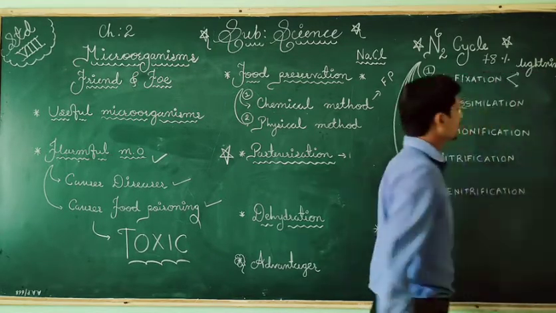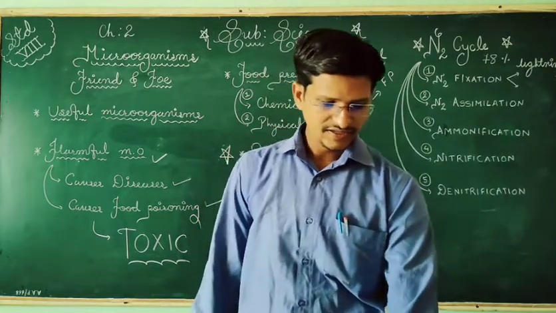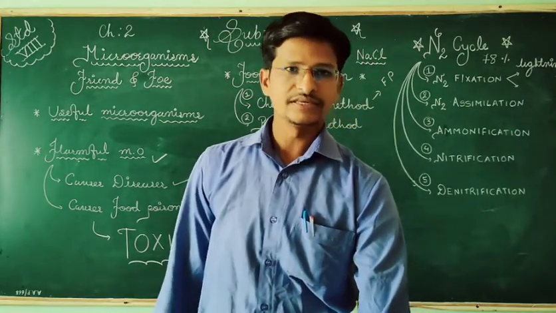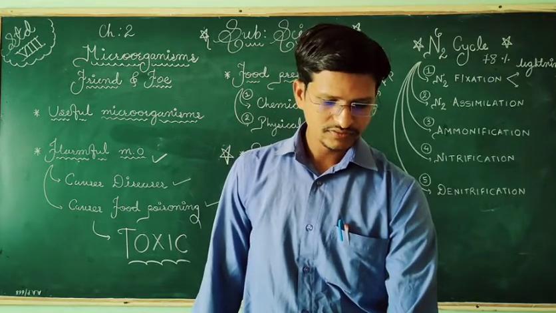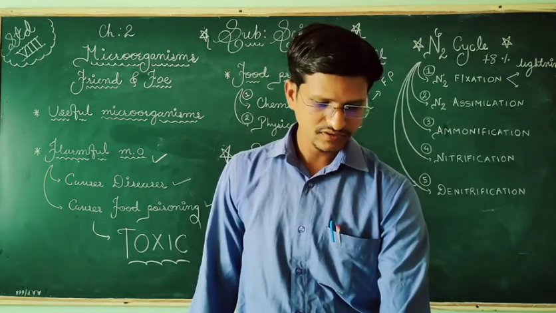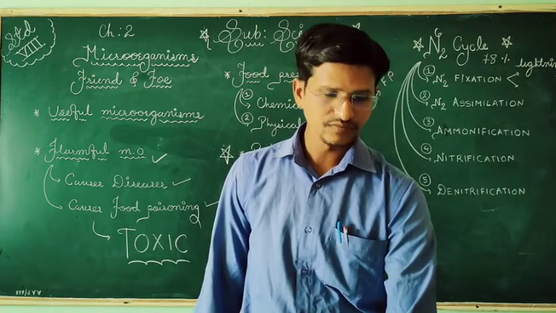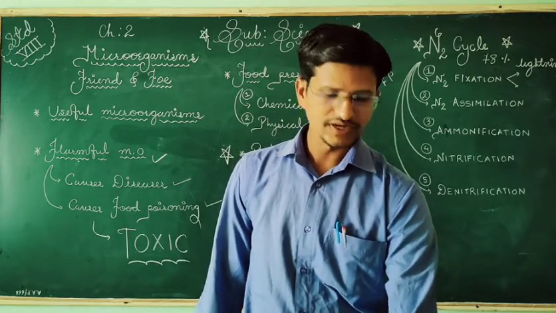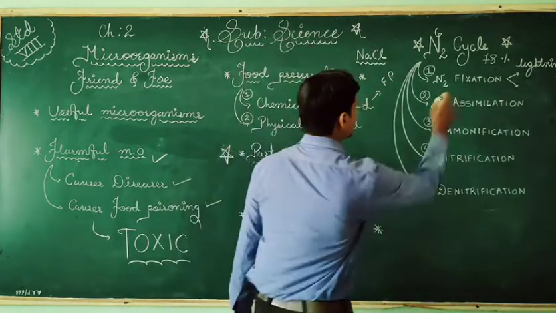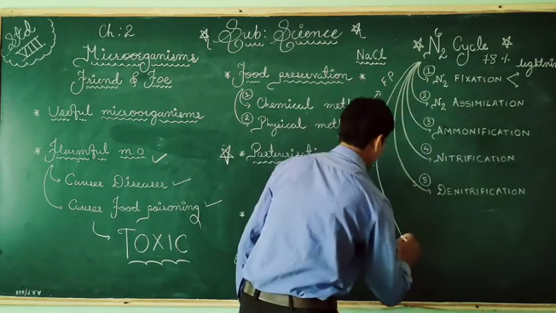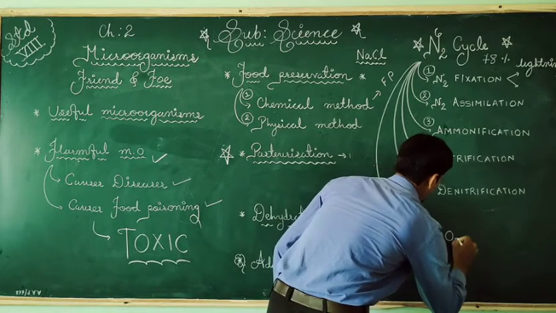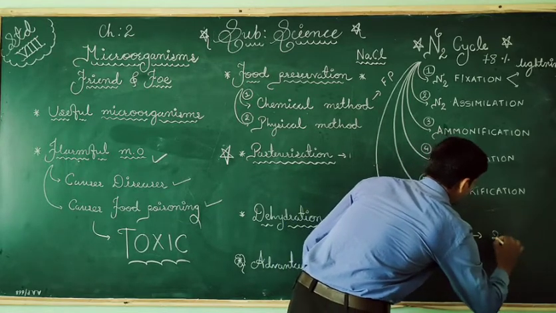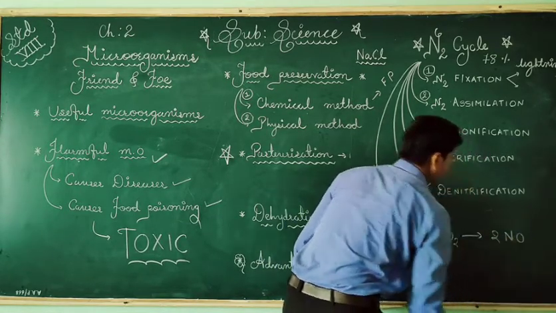First is the lightning, and you can see the equations also. When lightning strikes, the nitrogen and oxygen of atmosphere react and form oxides of nitrogen. So N2 plus O2 will convert into nitrogen oxide.